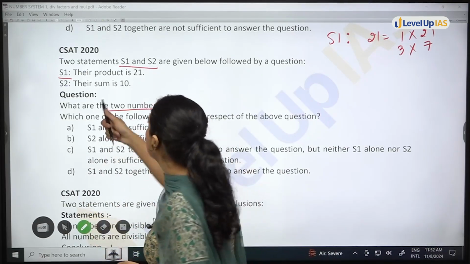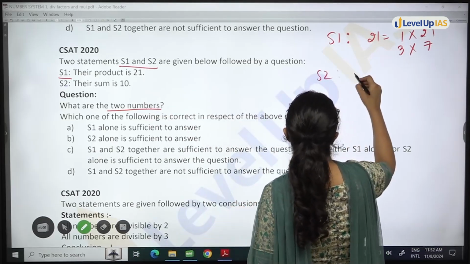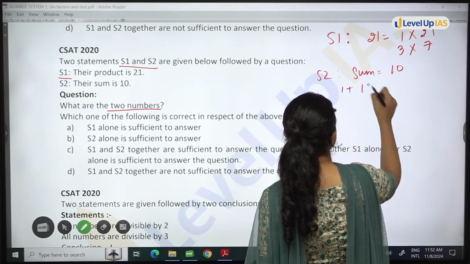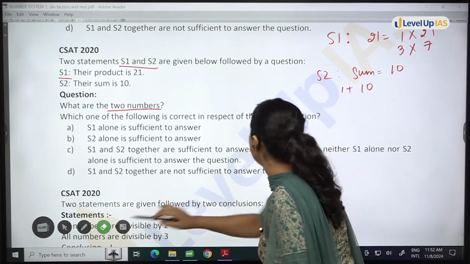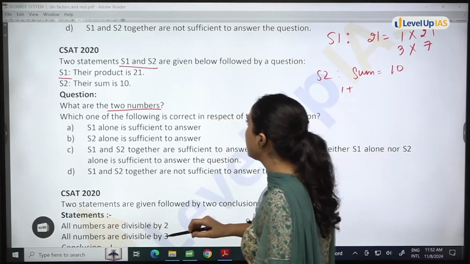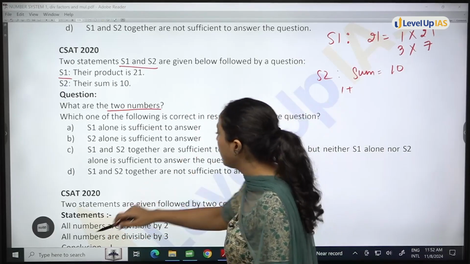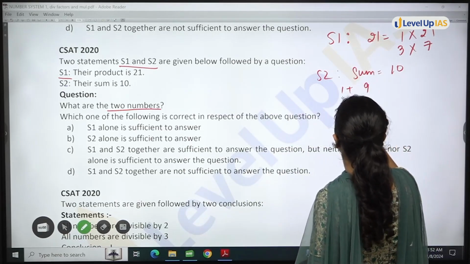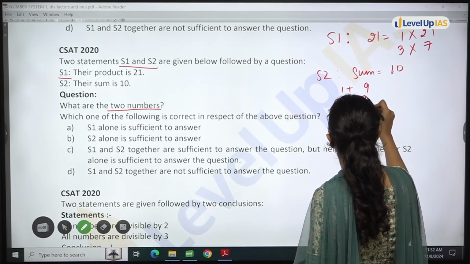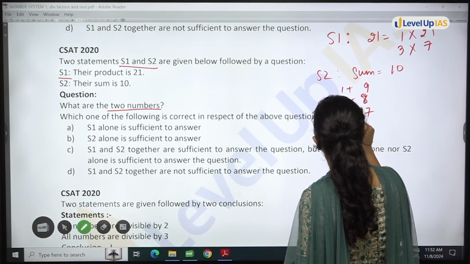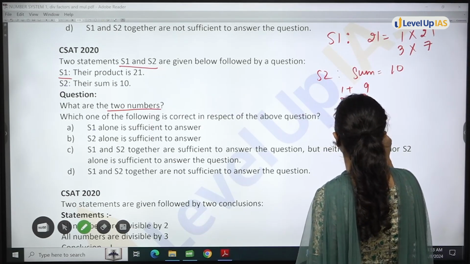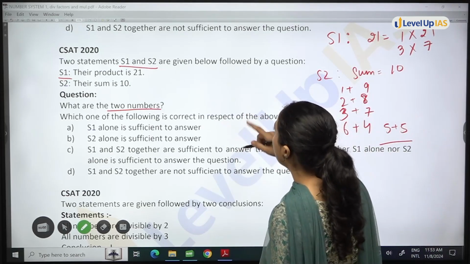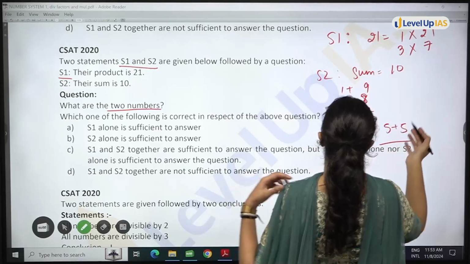Statement 2 says sum is 10. So many possibilities are there: 1 plus 9, 0 plus 10 also, because it is not given that they are natural numbers. Then 2 plus 8, 3 plus 7, 6 plus 4, 5 plus 5. Nothing is given to you, so any number you can take.